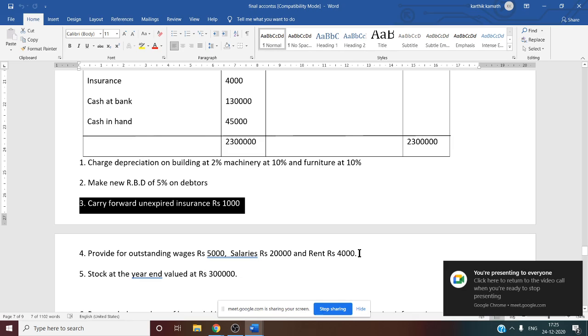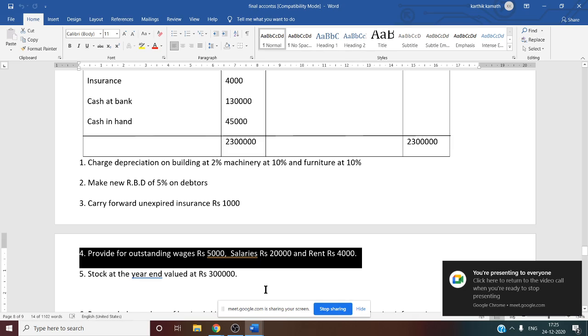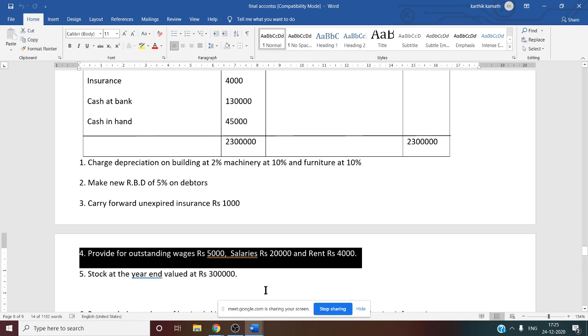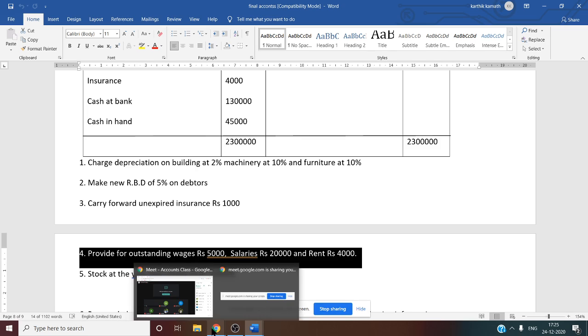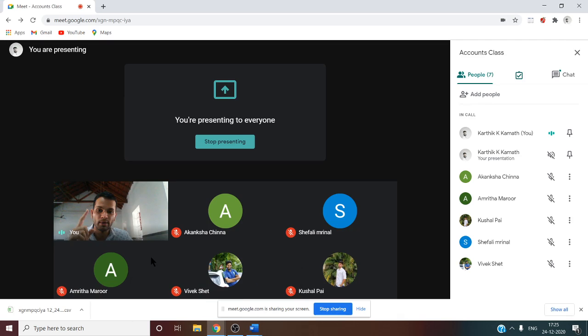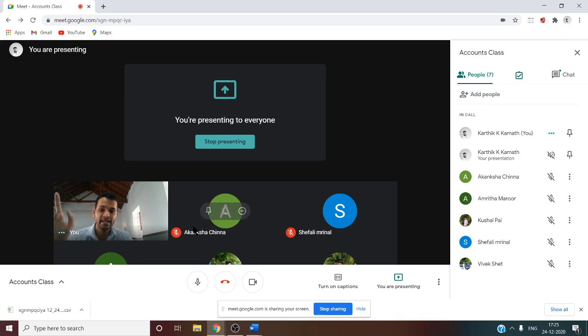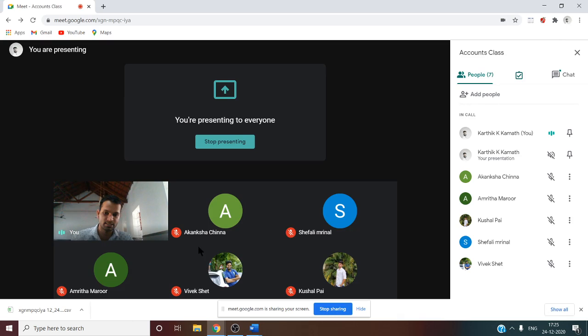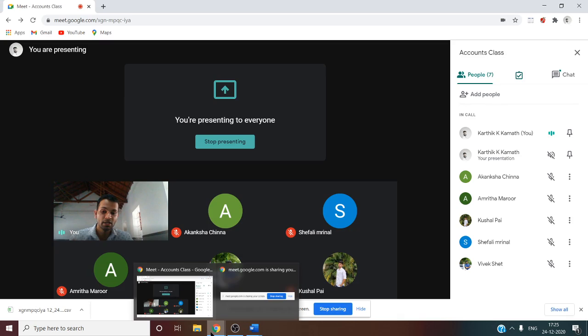Next, provide outstanding wages 5,000, salary 20,000, rent 4,000. So whatever outstanding wages, salary and rent, all are other current liability. So other current liability is working note number 9. There you have to write all the outstanding expenses. Next thing, what do you mean by outstanding? Expenses due but not paid. Expenses due but not paid in this financial year.